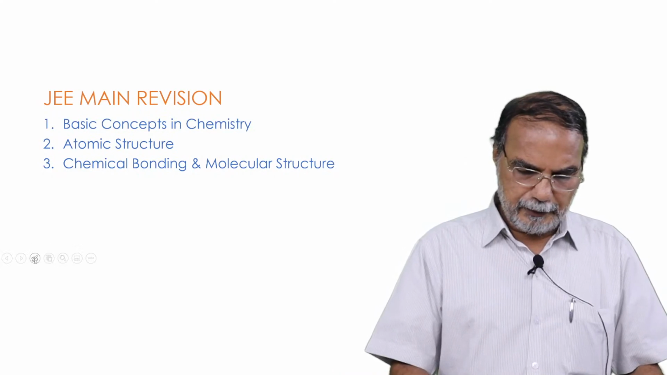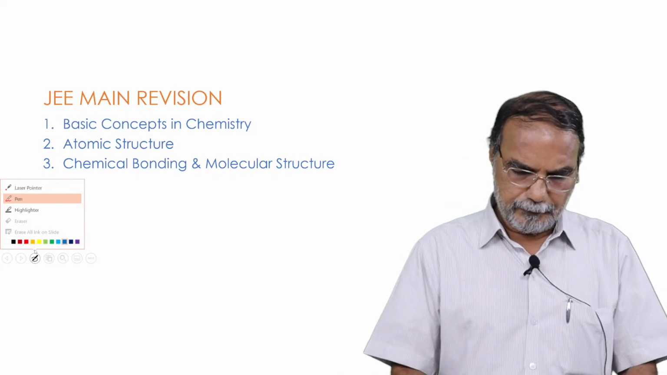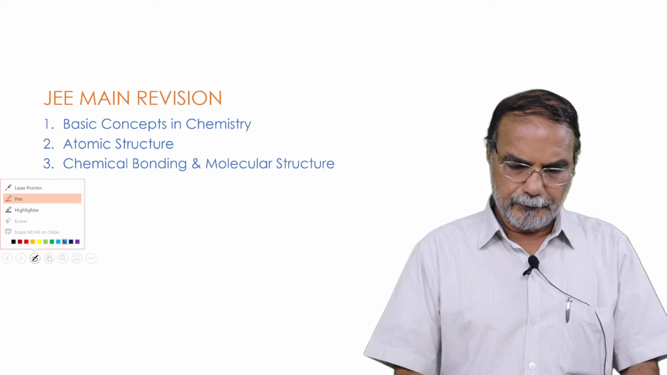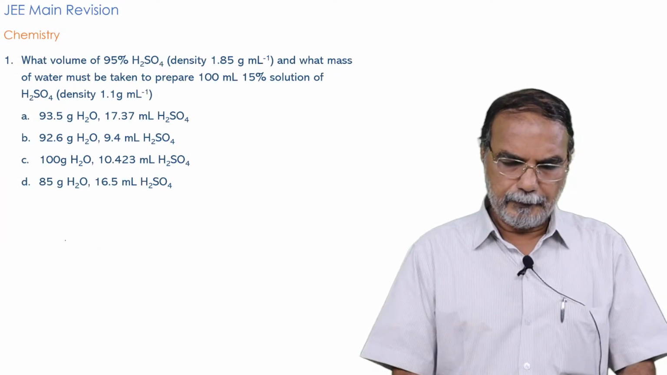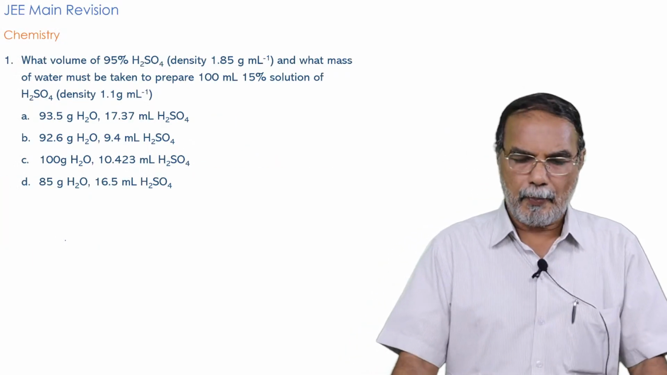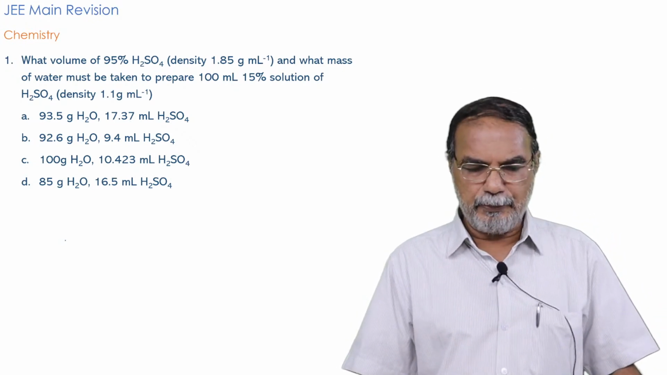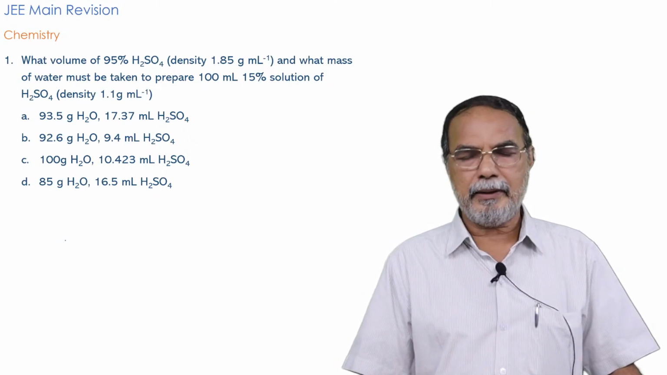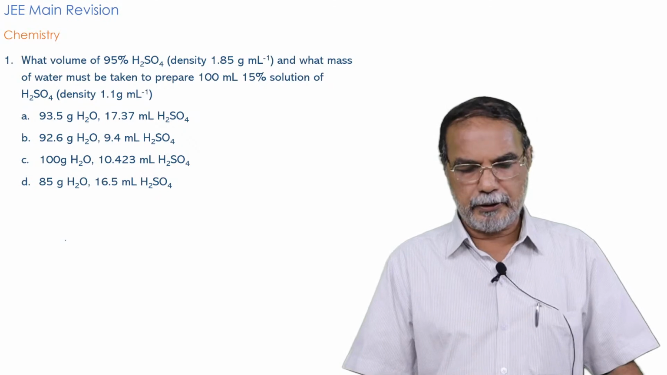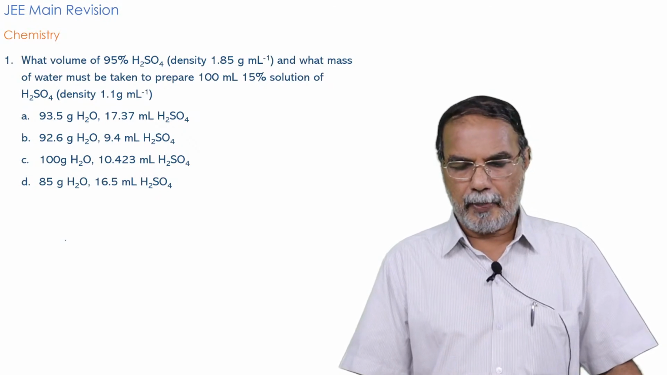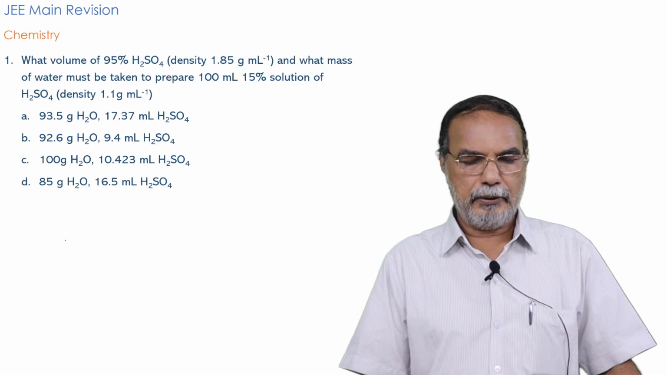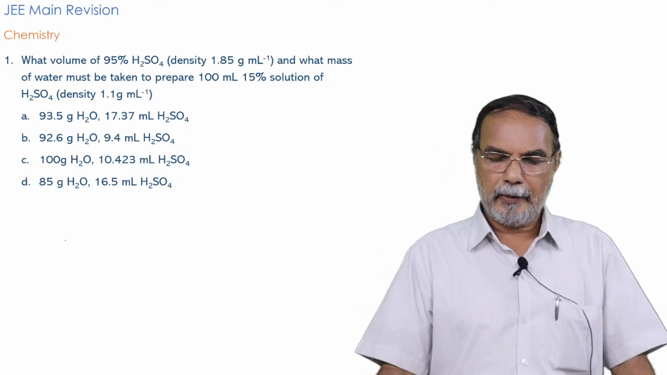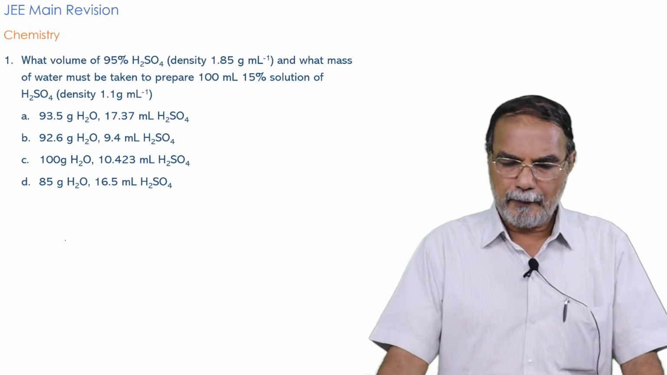We will start with the first question. What volume of 95% sulfuric acid of density 1.85 gram per milliliter and what mass of water must be taken to prepare 100 ml of 15% solution of sulfuric acid of density 1.1 gram per milliliter? A numerical problem, not at all difficult.